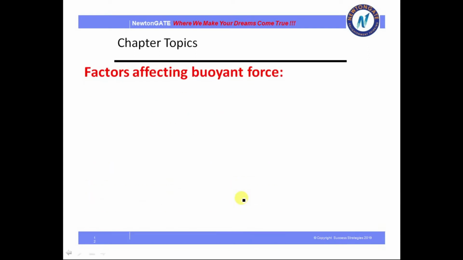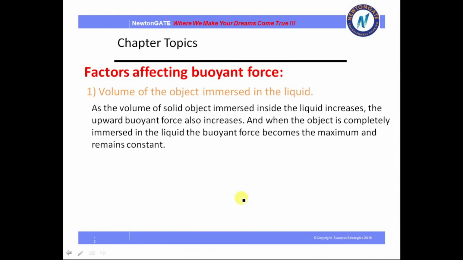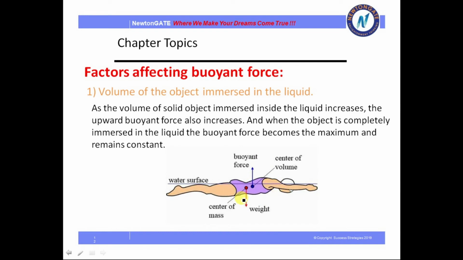Now, what are the factors that affect buoyant force? Volume of the object immersed in the liquid. As the volume of the solid object immersed inside the liquid increases, the upward buoyant force also increases. And when the object is completely immersed in the liquid, the buoyant force becomes maximum and remains constant. There I have given you a picture where you can see the different kinds of force that act on the body. Whenever you go to a swimming pool, these are the forces which act upon you. Okay.